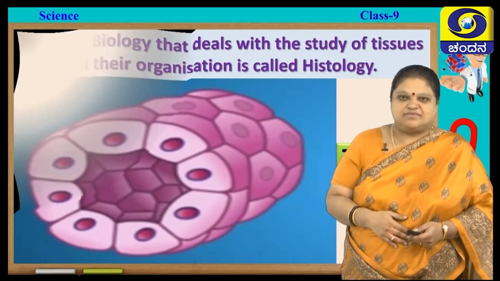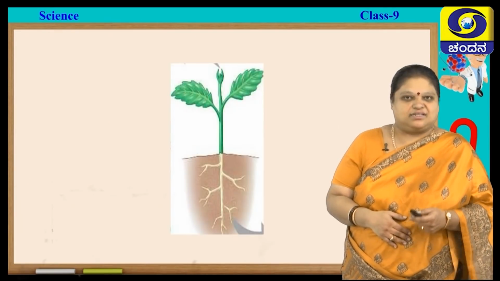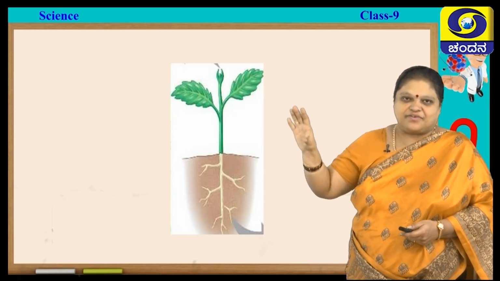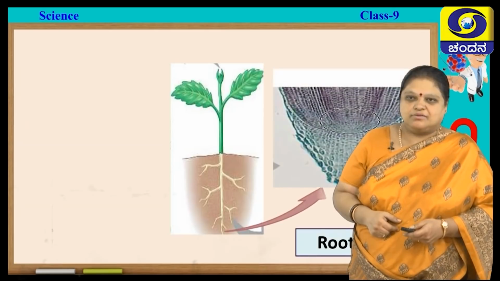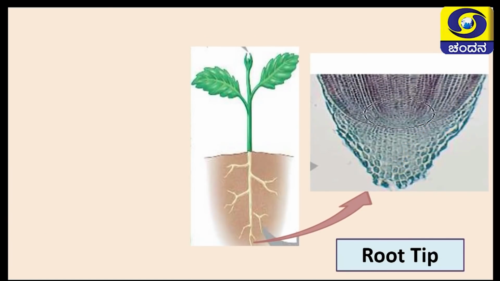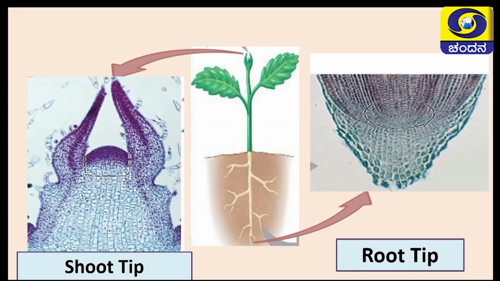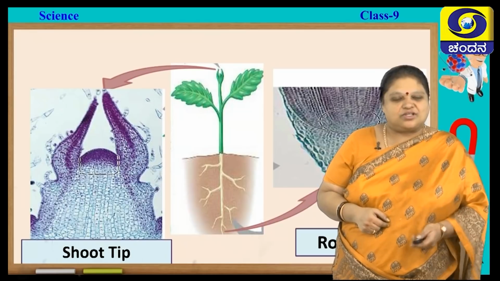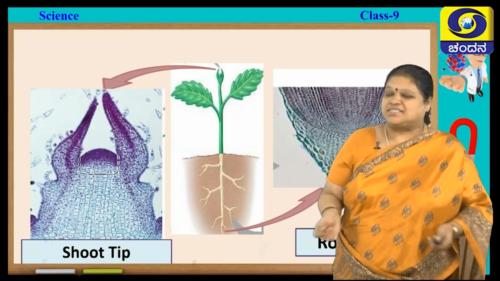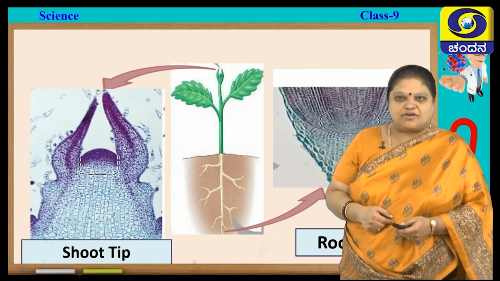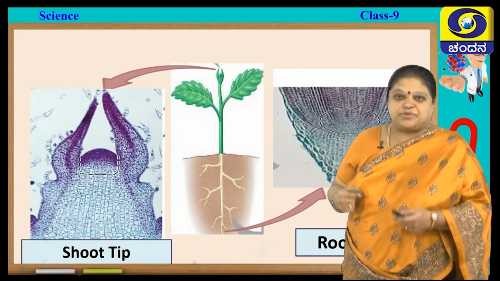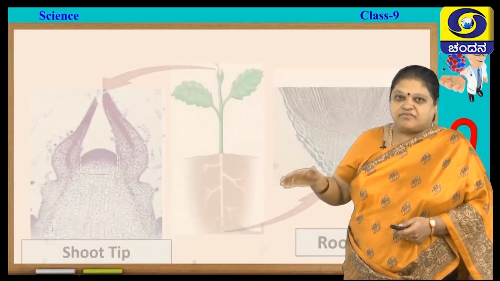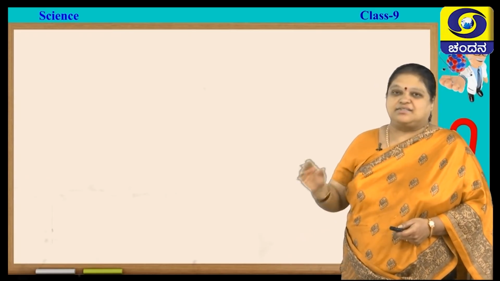Now, first let us see what we studied in the previous class. Here I have a small sample of a plant body. Now, here is the root tip and I have marked the shoot tip. The tissues present in the root tip and the shoot tip are the growth tissues, they are apical meristems. They help in the growth of height as well as the depth. The shoot tip will help in increasing the height. The root tip will help in the increase in the depth.